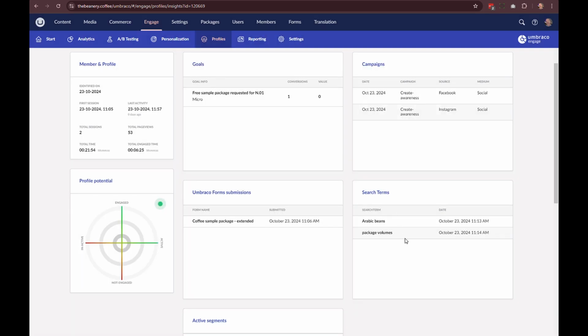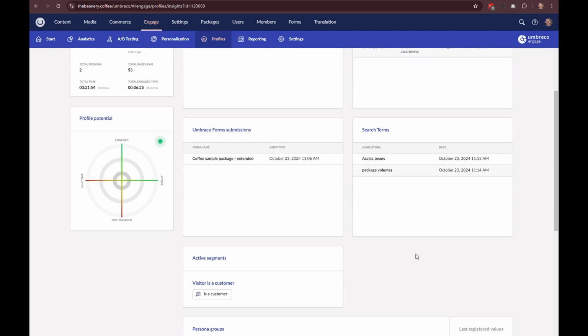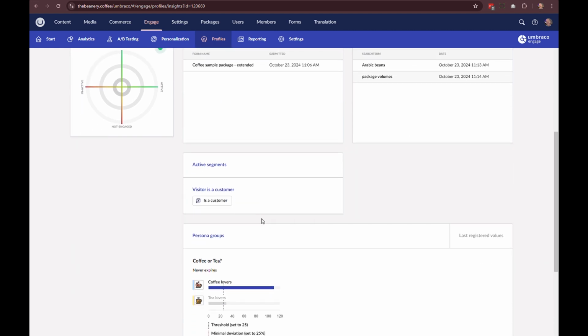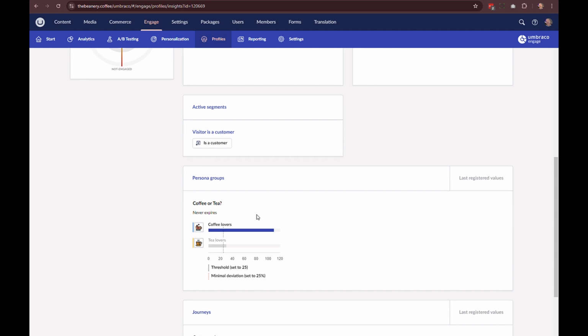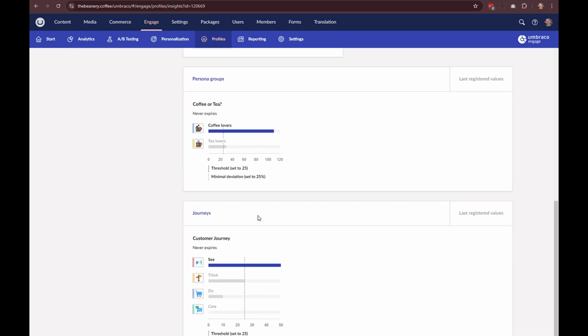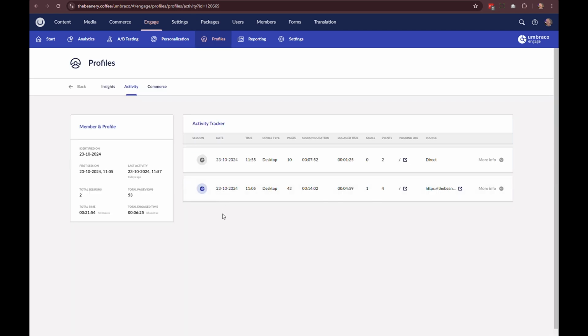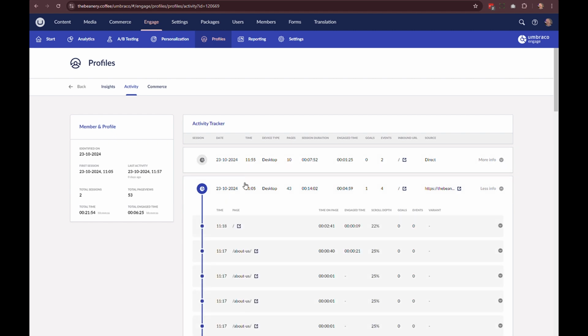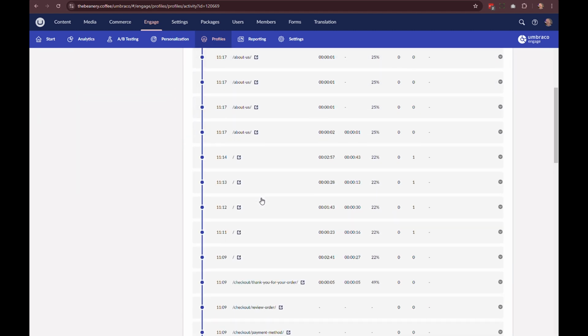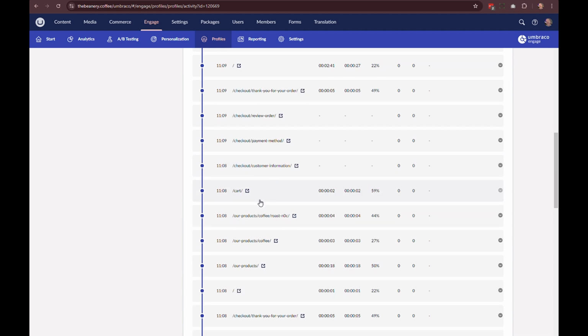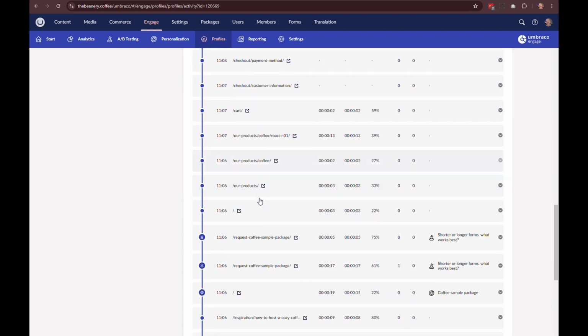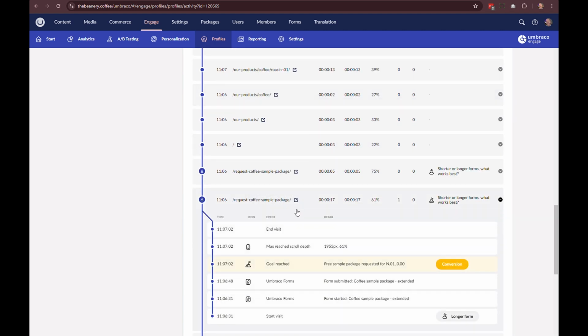Take your targeting to the next level by segmenting your audience. Create dynamic user groups based on behavior, interests, and user journey, ensuring your content is always tailored to the right audience. With 360 profiling, you can leverage these insights to deliver an optimized and personalized content experience. Whether it's adjusting messaging, targeting promotions, or suggesting relevant content, Umbraco Engage helps you make every interaction more meaningful.